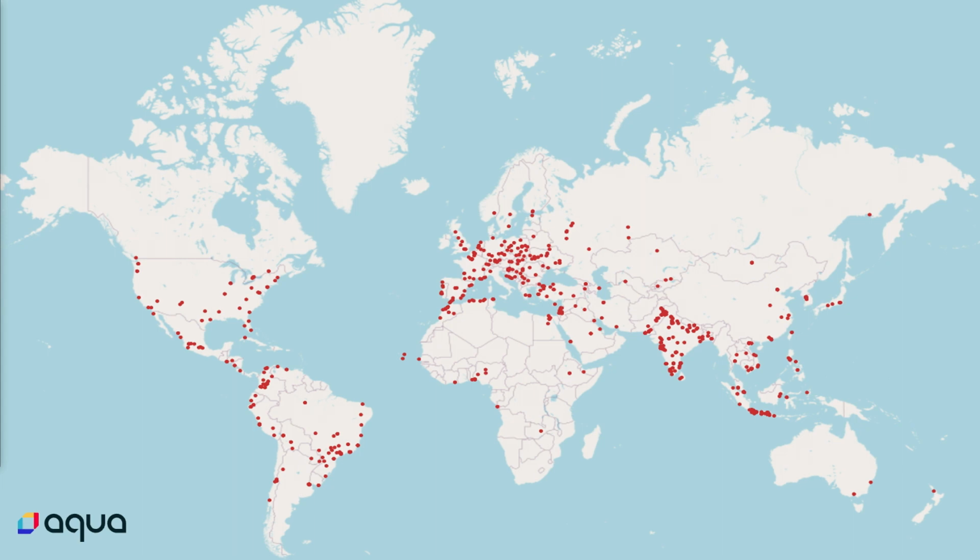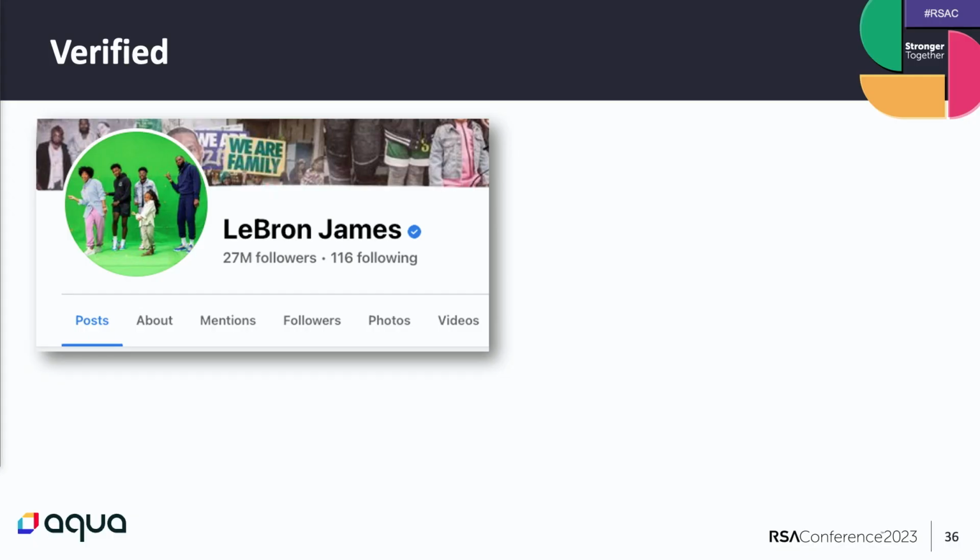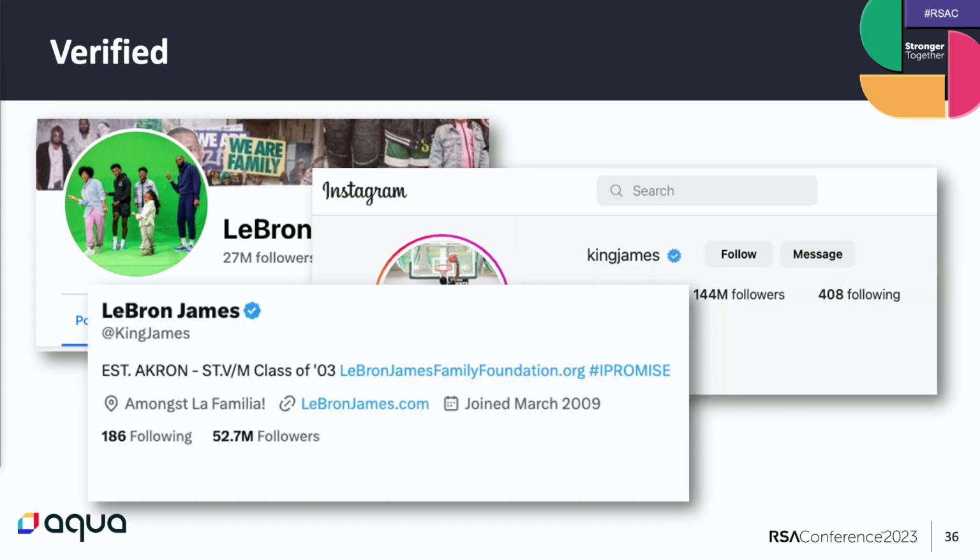Another flaw in the marketplace I want to talk to you about is the verified sign. What are the associations that you are getting when we see this verified sign? We are thinking that the platform has validated that the person behind this page is indeed who he claims he is. Let's look at an example, the social accounts of LeBron James. You can see LeBron James on Facebook, Instagram, Twitter. He has a verified sign because the platform validated that the person behind this page is indeed LeBron James. Probably should have picked Steph Curry for this conference.